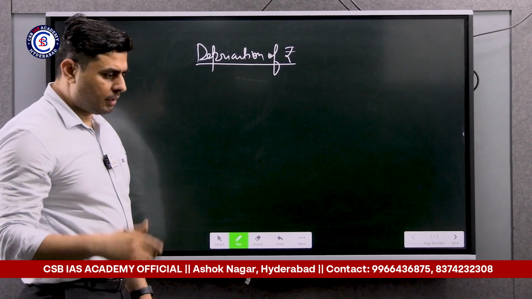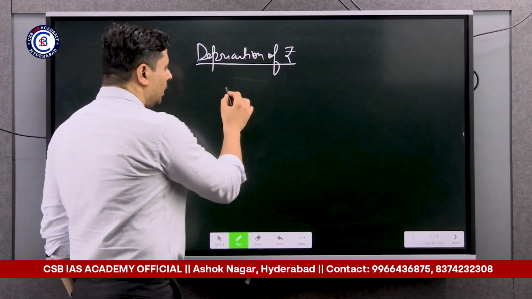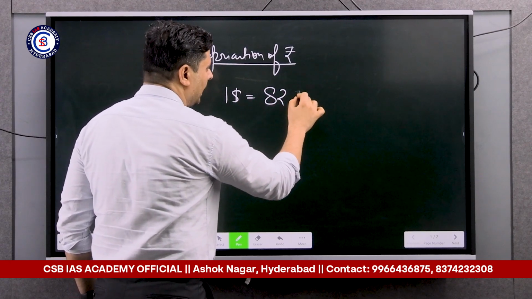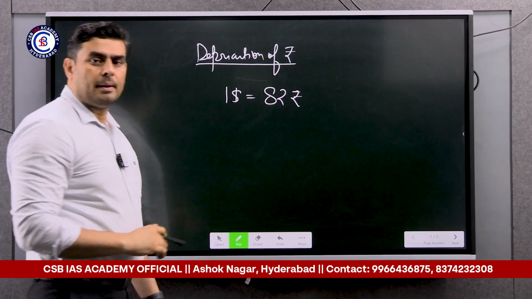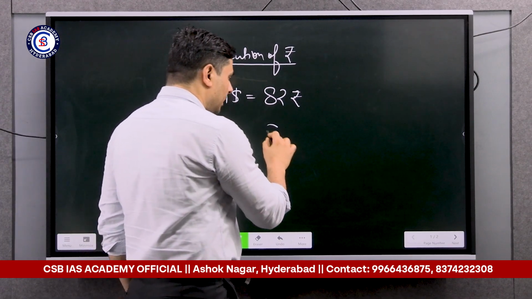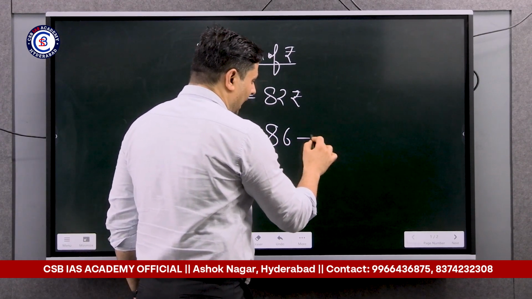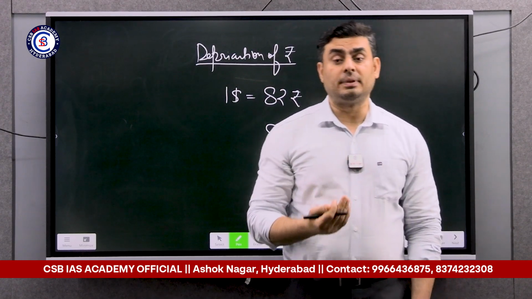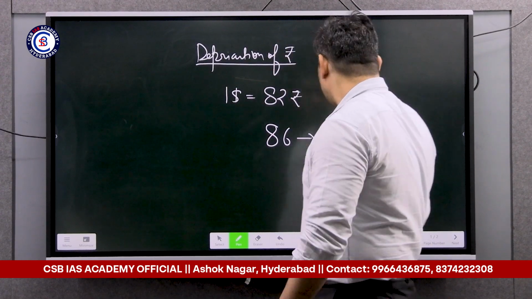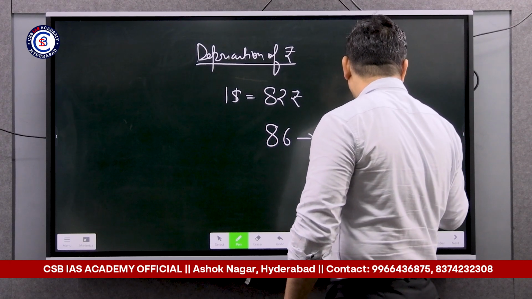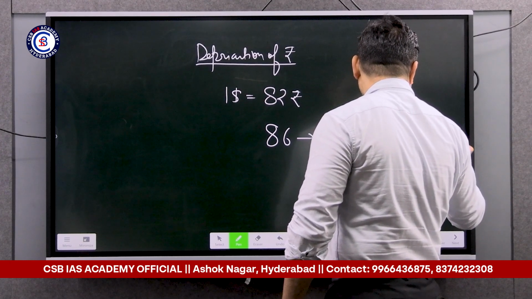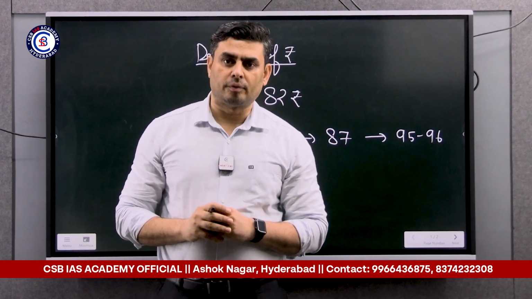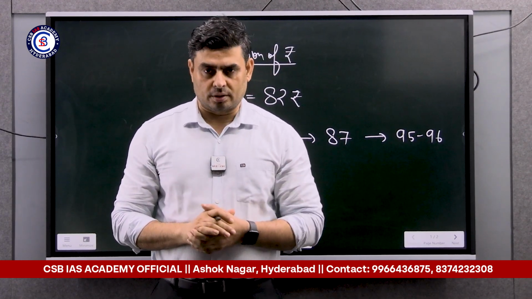In the beginning of December 2024, rupee against US dollar was 82 rupees approximately. But now it reached to where? It reached to 86 and almost reaching towards 87. And some experts believe that maybe rupee will further slide to 95 to 96 rupees by the mid of 2025. That is their speculation. Fine.